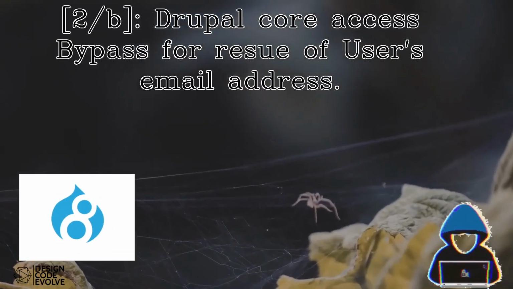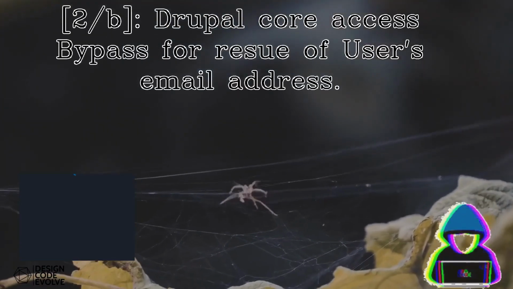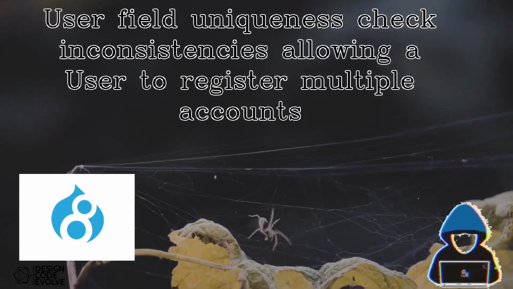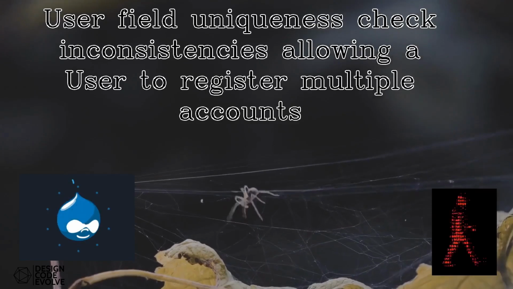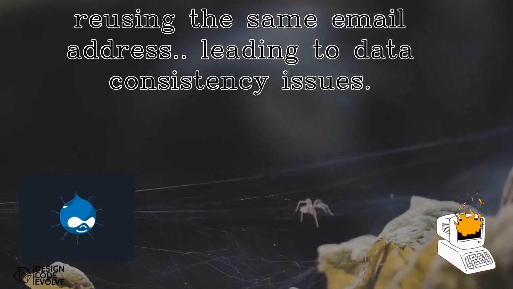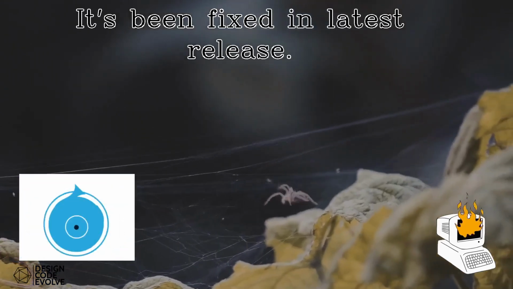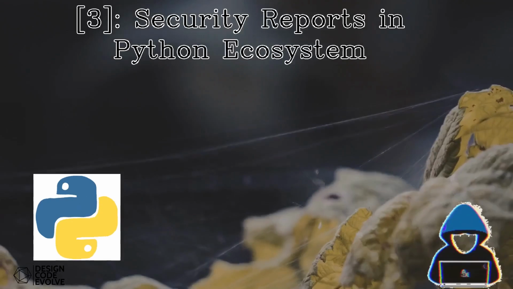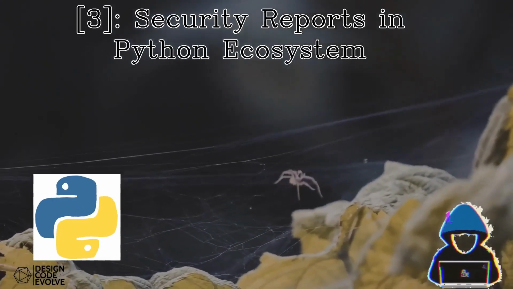Then Drupal core access bypass for use of user's email address. User field uniqueness check inconsistencies allowing a user to register multiple accounts reusing the same email address, leading to data inconsistencies. It's been fixed in the latest Drupal release. The details. Third, security reports in Python ecosystem.